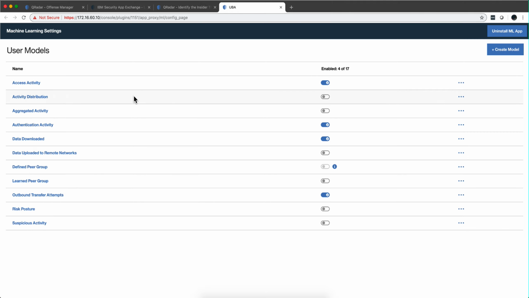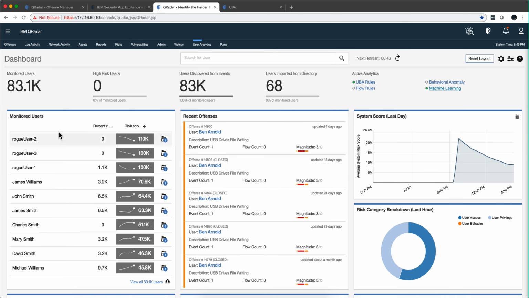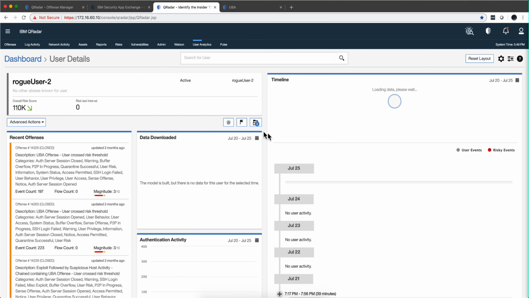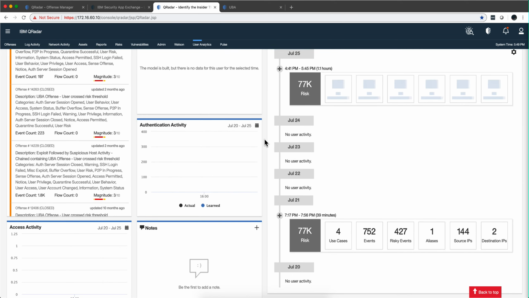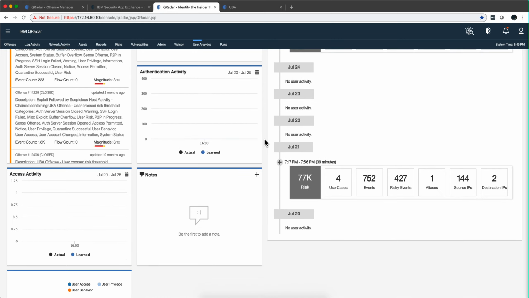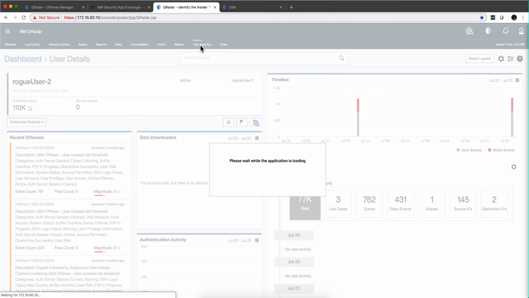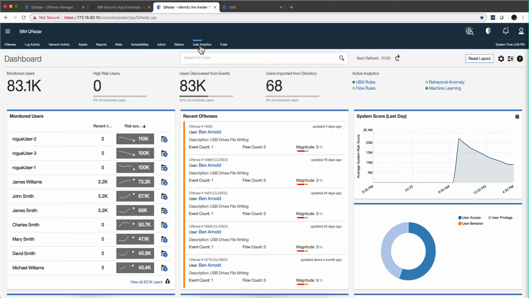And so if we go back here and look in any one of the users, because we have that access graph enabled, we should see here on this user, access activity in there. I don't have any data because I just installed it, but this is the type of graph that you add by switching that button. What I think is most remarkable, besides the memory, is the fact that you can create your own custom model.